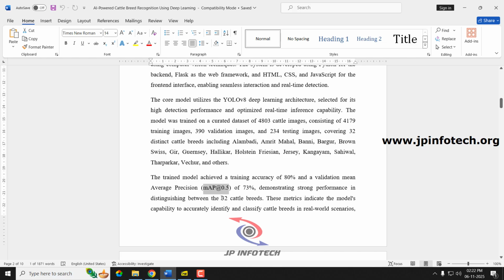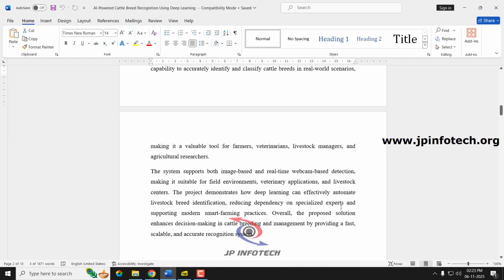We have used around 32 cattle breeds, and in the project we have implemented two different modes. One is image based mode, where the user can upload an image and identify the breed. The next one is real-time mode. Real-time means you can use your web camera and just show the cow or the buffalo, and it will identify the breed. There is no external hardware required. You don't need any specialized hardware. Just using your laptop camera or an additional web camera on your PC, you can achieve this.